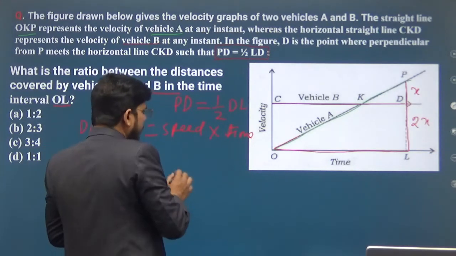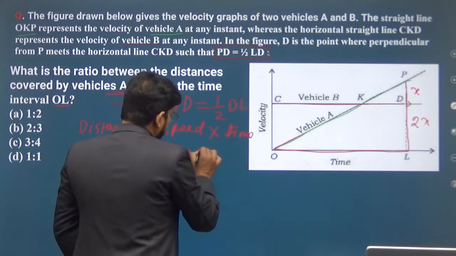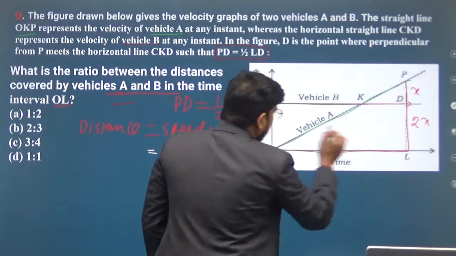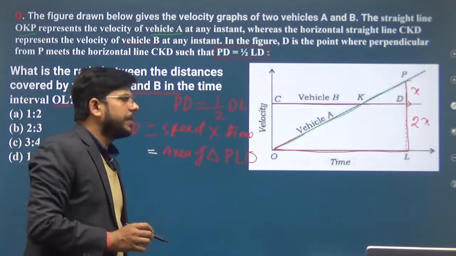So the distance will be the area of triangle PLO.